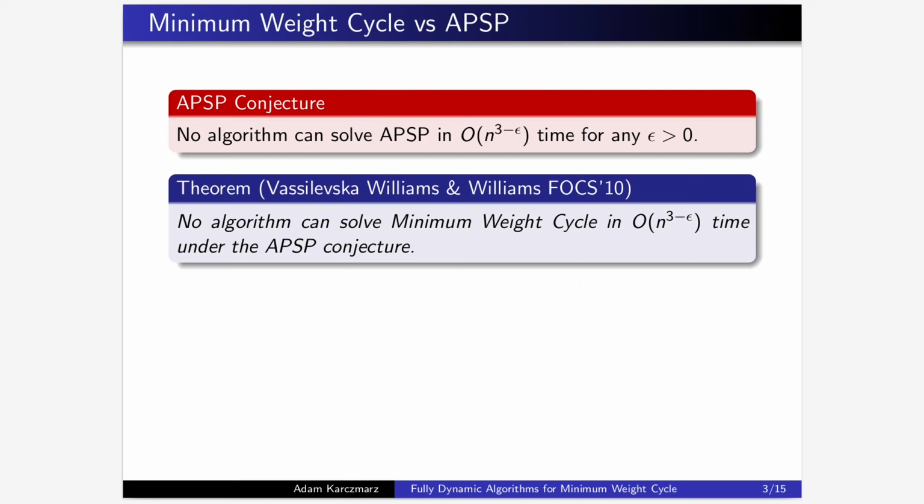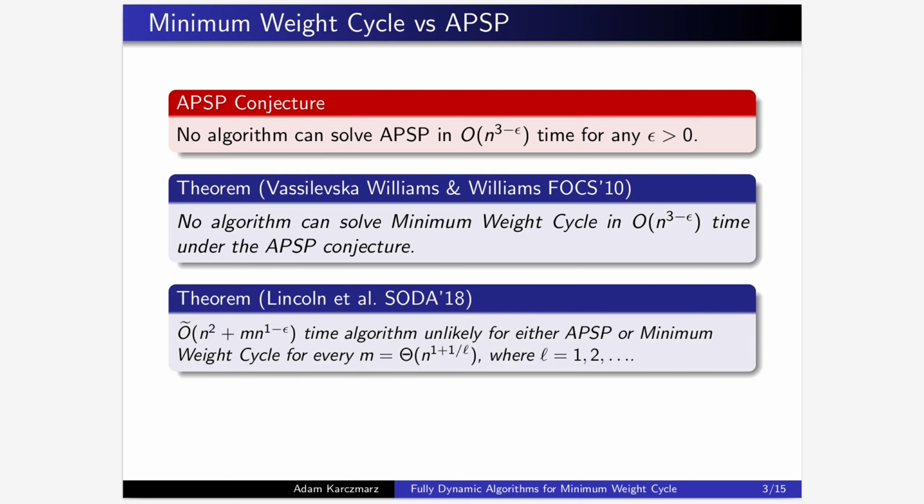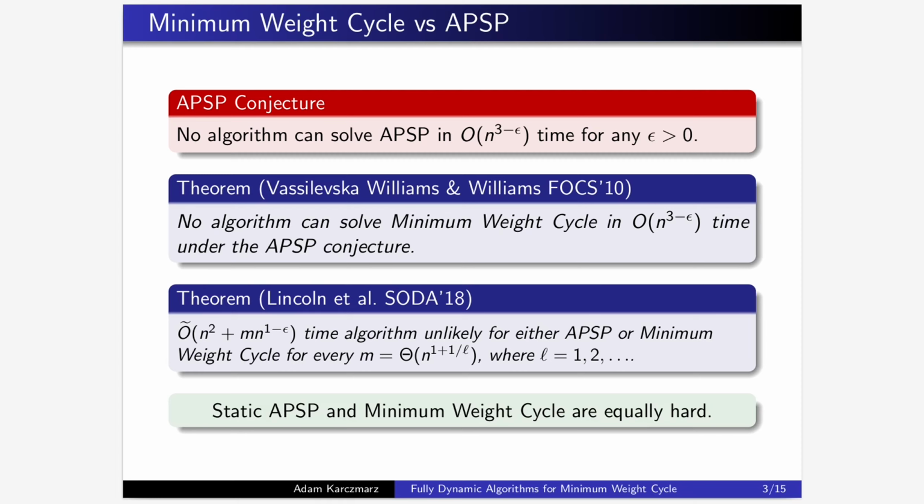So the APSP conjecture implies that the classical approaches like Floyd-Warshall are near optimal for both APSP and minimum weight cycle for dense graphs. There are some other good reasons to believe that the state-of-the-art algorithms for sparse graphs are also the best we can hope for. But the bottom line is that in the static setting, APSP and minimum weight cycle are equally hard.